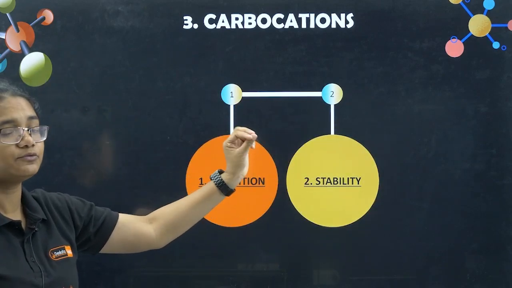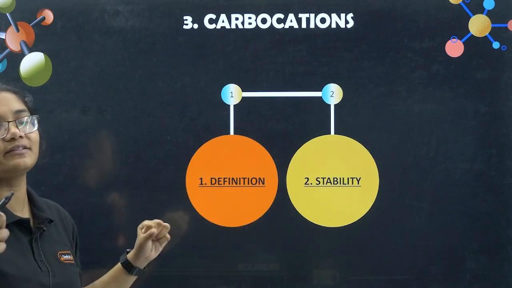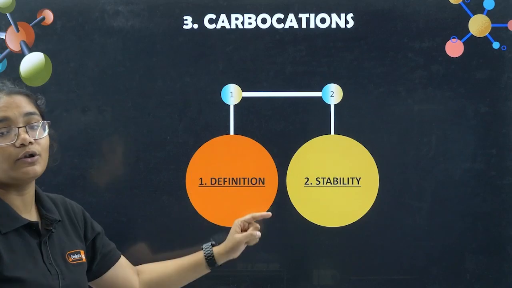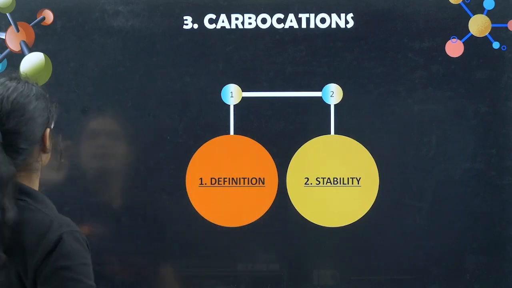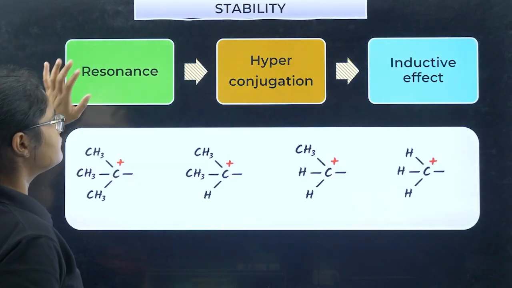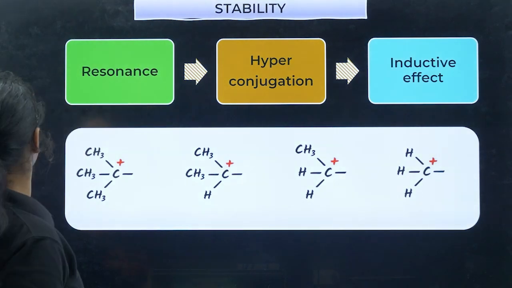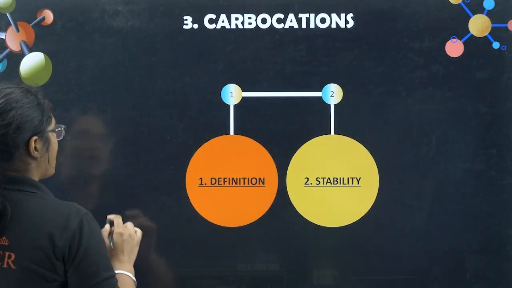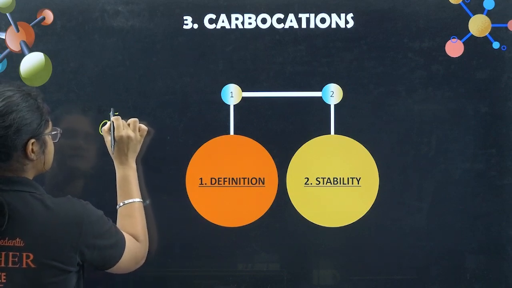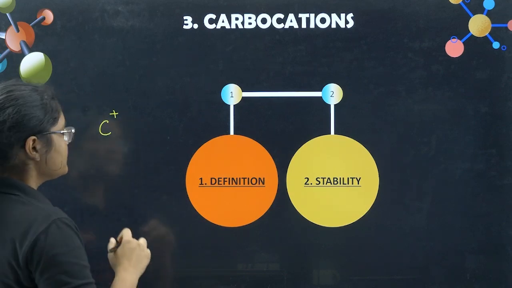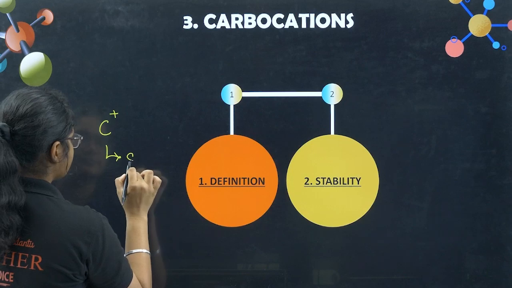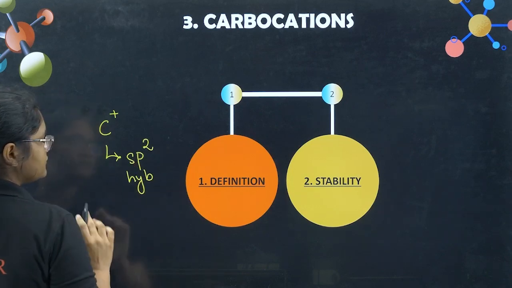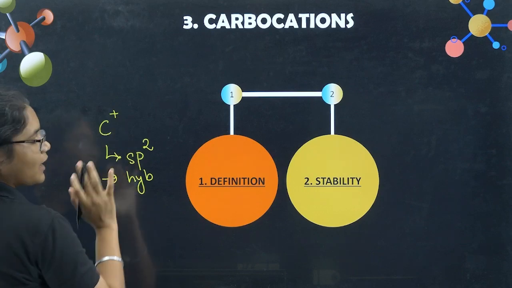Carbocation stability is very, very important. The majority of the things lie around this stability of carbocation, and we will do a lot of questions from this topic. First, let me briefly define what a carbocation is. A carbocation is a carbon species with a positive charge, and generally this carbocation is sp2 hybridized. That much you should know about a carbocation.